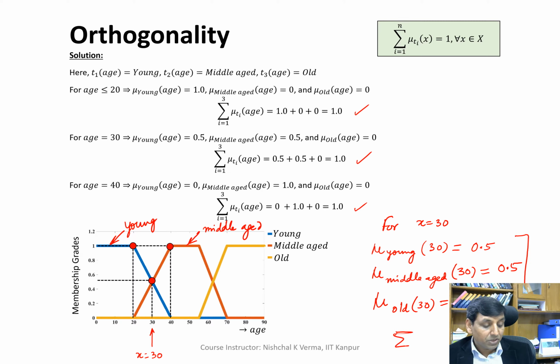When we take the summation of all mu's at 30, for i equal to 1 to 3, we see that this is 1.